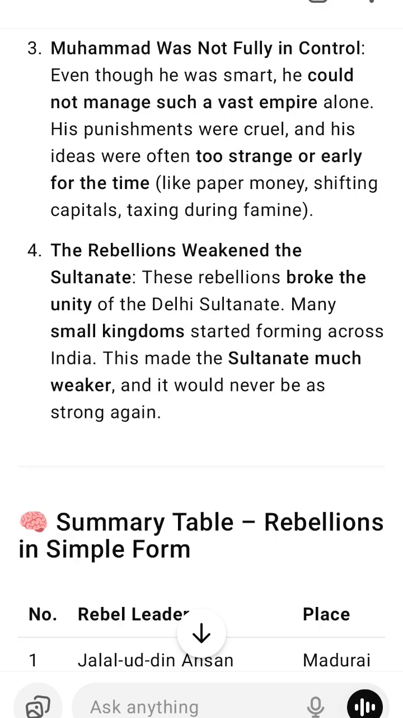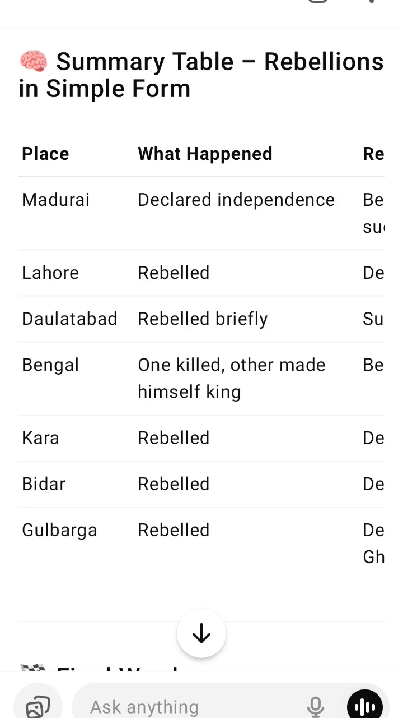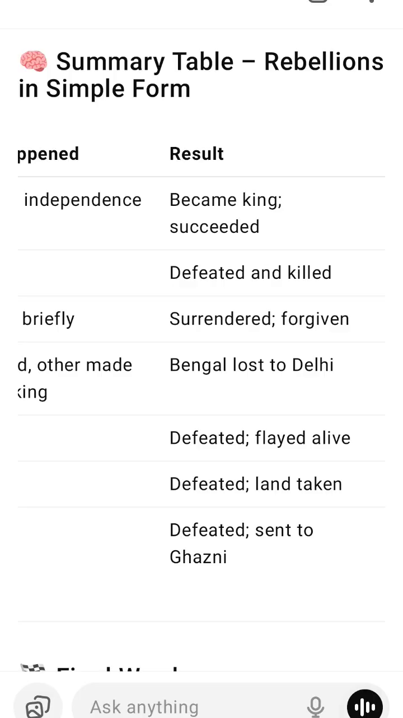5. Rebellion of Nizam Main, 1337 to 38. Kara. Nizam Main ruled over Kara, near Allahabad. He also rebelled against the Sultan. He was defeated, and the Sultan had him flayed alive, his skin removed as punishment. Result: rebellion crushed, but it showed how cruel Muhammad could be.